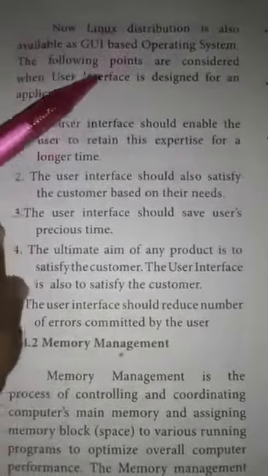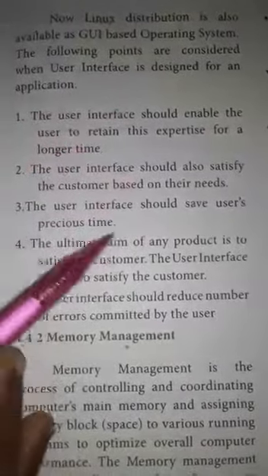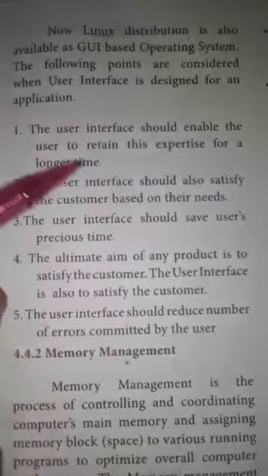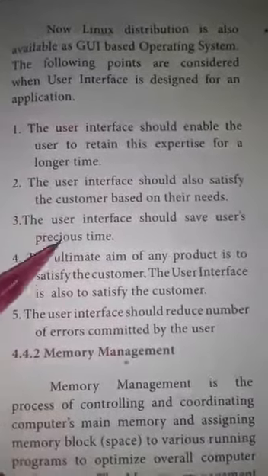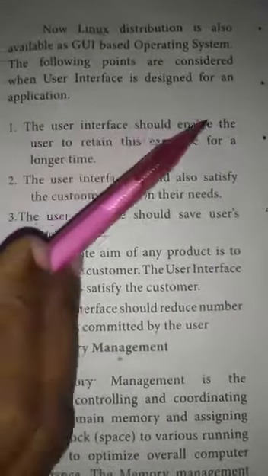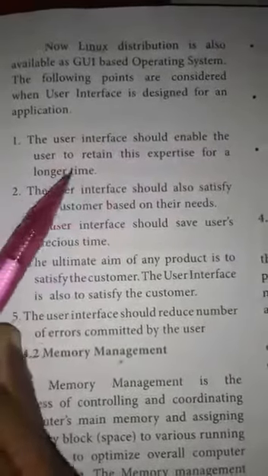The following points are considered when the user interface is designed for an application. First point: the user interface should enable the user to retain their expertise for a longer time.